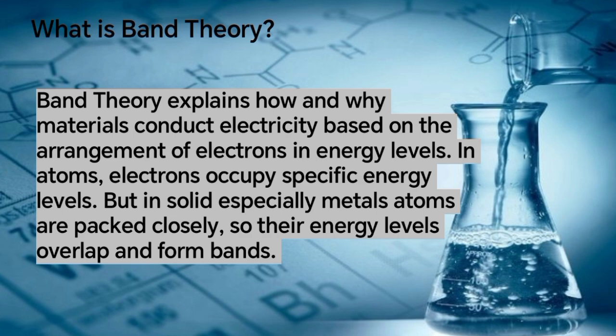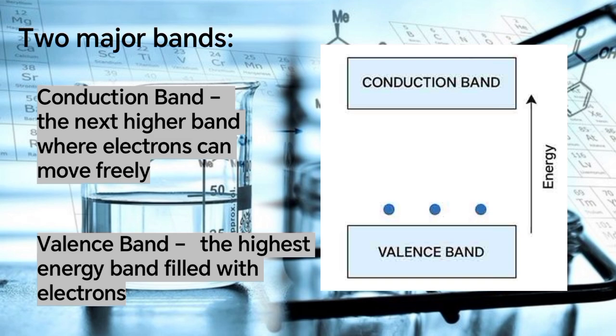What is band theory? Band theory explains how and why materials conduct electricity based on the arrangement of electrons in energy levels. In atoms, electrons occupy specific energy levels, but in solids, especially metals, atoms are packed closely, so their energy levels overlap and form bands. Conduction band: the next higher band where electrons can move freely.